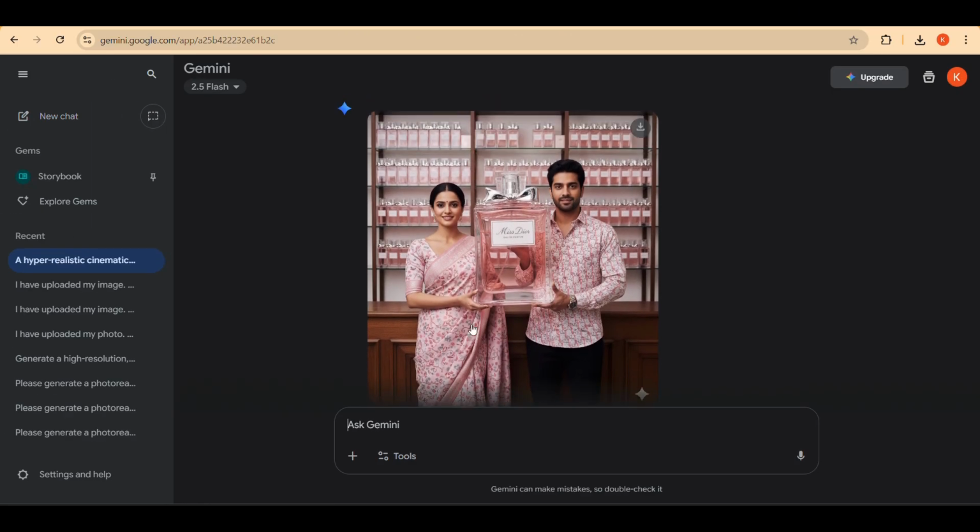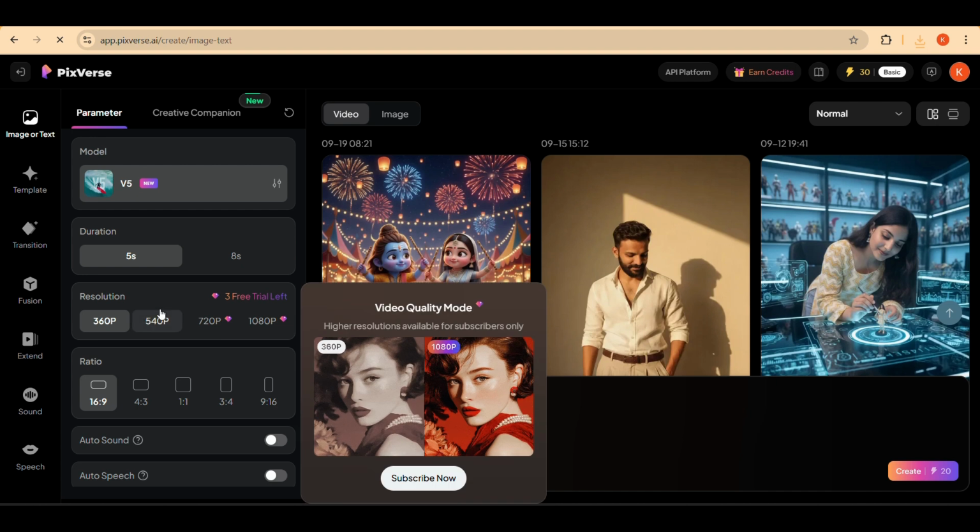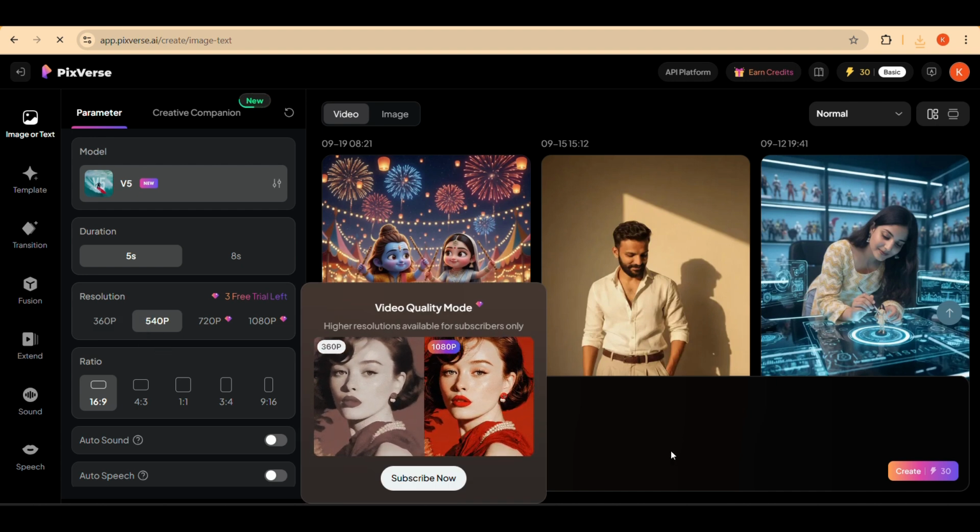Now to give it some motion, we will use Pixverse. Here the Pixverse interface is open. Simply click on Generate Video and enhance the quality of your video from here.